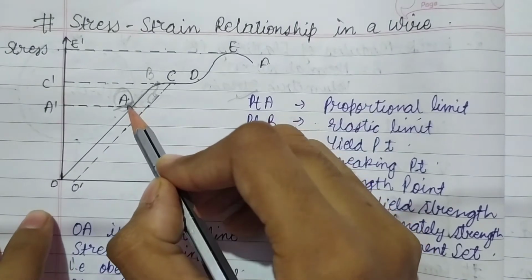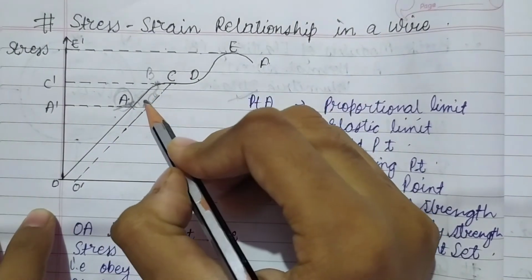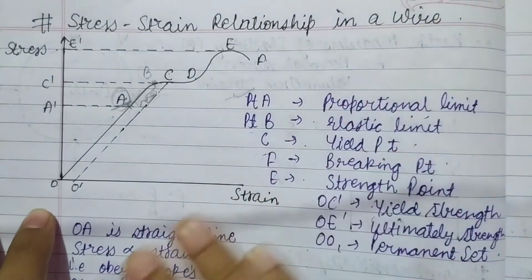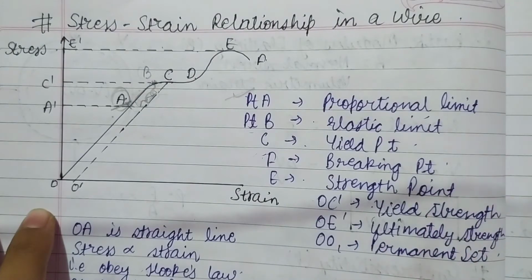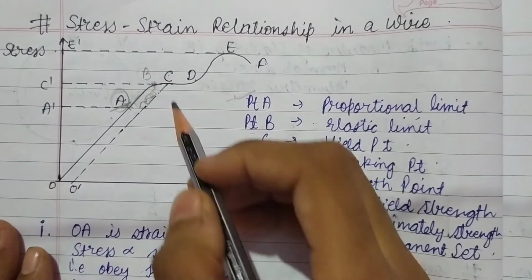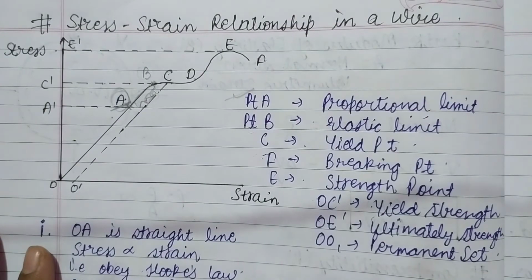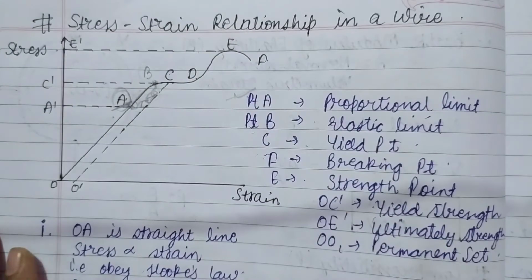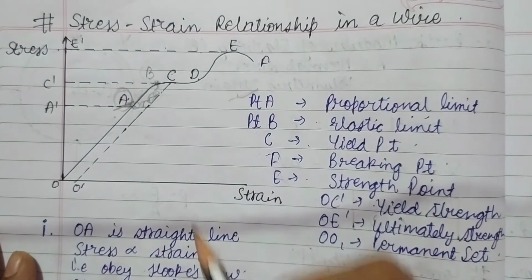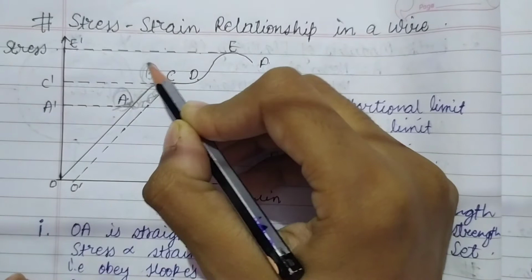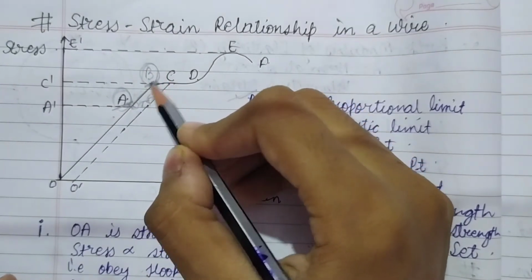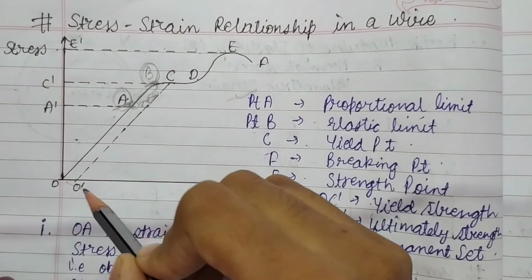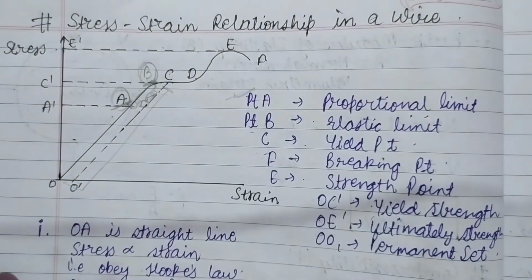What happens in between point A and point B? In this region, what do we see? From point A to point B, we see no following of Hooke's law. Between the A region and the B region, Hooke's law is not obeyed, so we say that this point B is the elastic limit. This region from point O to point B is known as the elastic region.